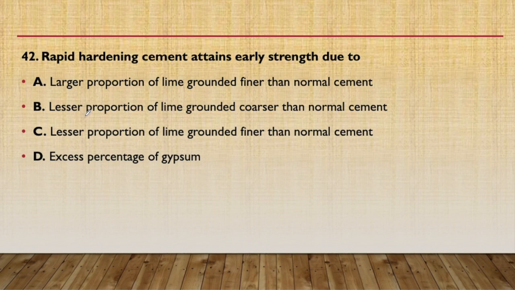Now question number 42. Rapid hardening cement attains early strength due to: larger proportion of lime ground finer than normal cement, lesser proportion of lime ground coarser than normal cement, lesser proportion of lime ground finer than normal cement, or excess percentage of gypsum. This is absurd because gypsum is a retarder, so obviously it cannot be used in excess proportion in rapid hardening cement. So the answer will be A, that is larger proportion of lime ground finer than normal cement. So we increase the fineness of the cement for the attainment of the rapid hardening property.